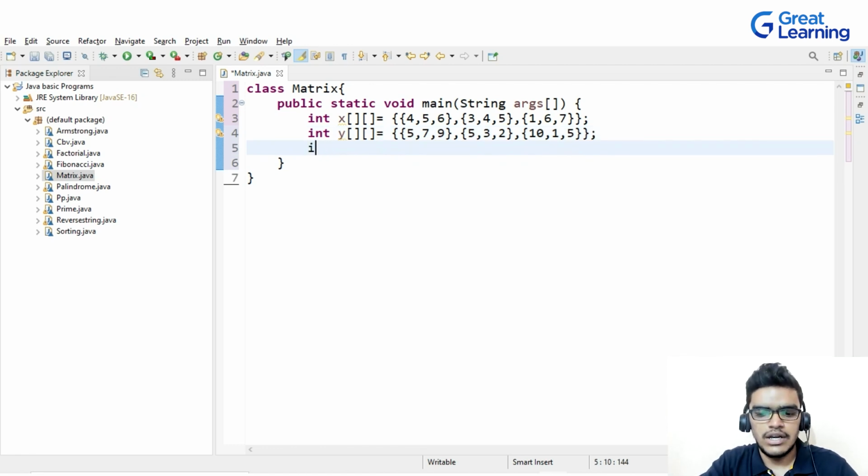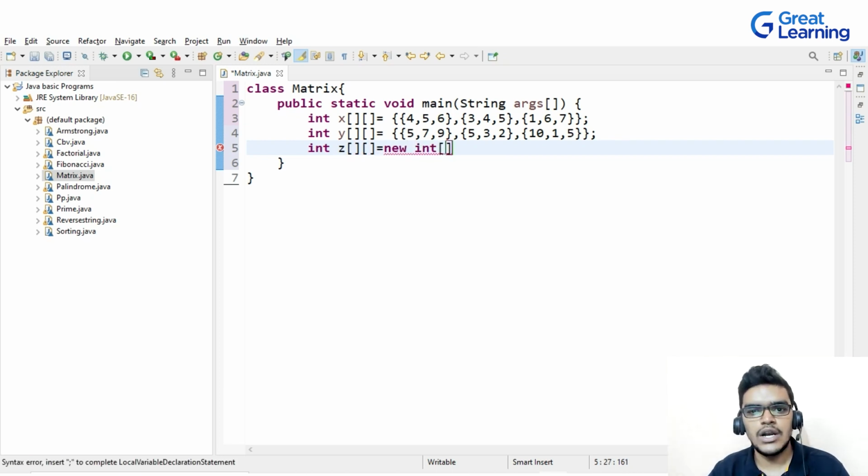So what I will do, I will write here int z. So what will be the size of my resultant matrix that I will be getting? It will be the rows of my X matrix and the columns of Y matrix, right? So I will write here 3 and then 3.